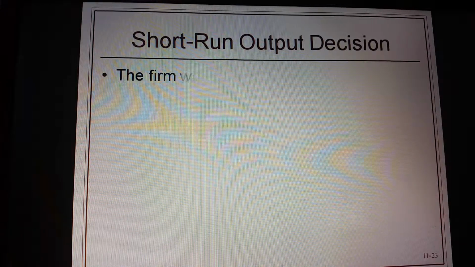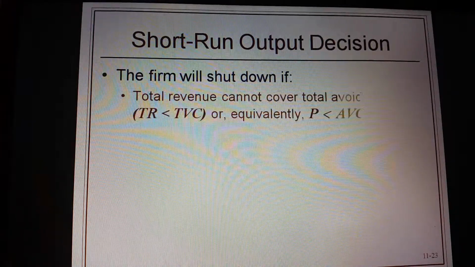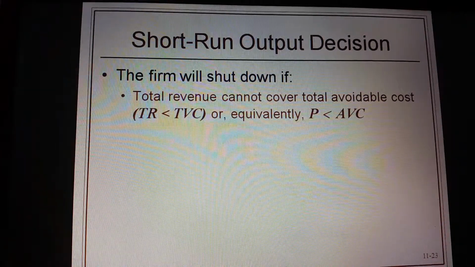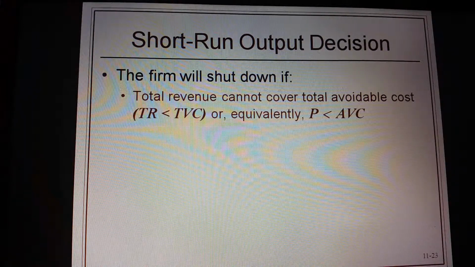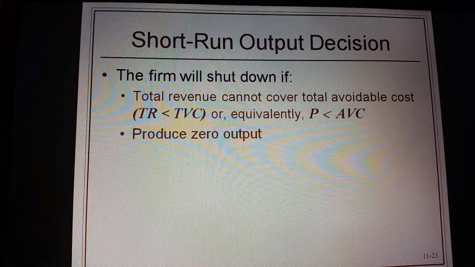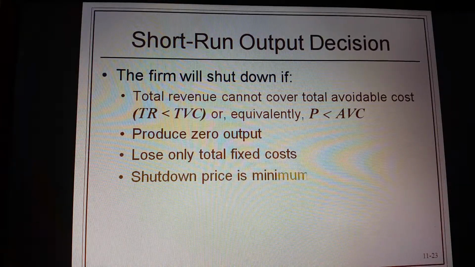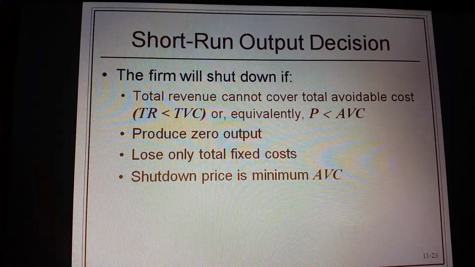Otherwise, if that's not the case, the firm will shut down if total revenue cannot cover the total avoidable cost, or equivalently if price is less than the average variable cost. In this case you're going to have zero output, you're only going to lose your total fixed cost, and the shutdown price would be the minimum of that average variable cost curve.